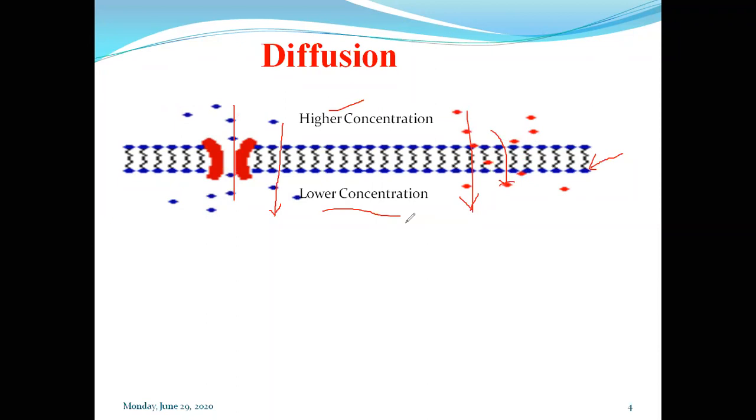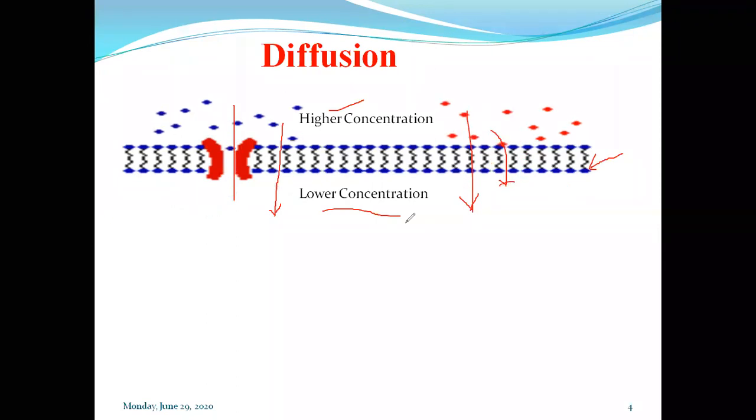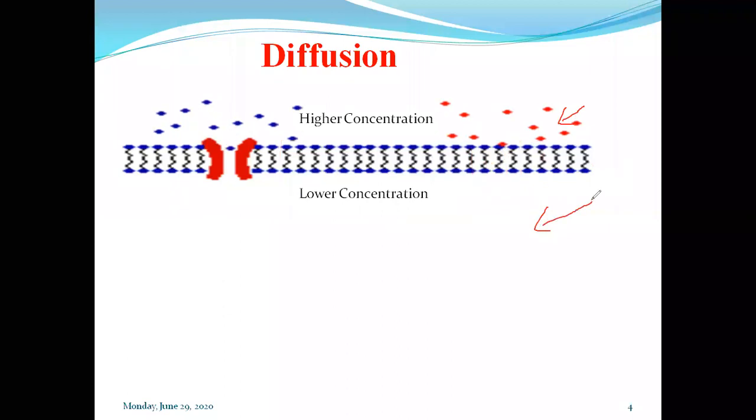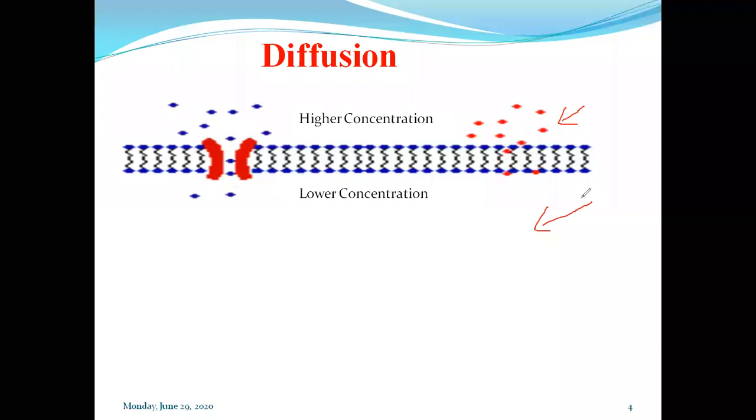Okay, this is exactly what takes place in the process of diffusion, and this is exactly what takes place in our body. If you look at this region, it is the donor compartment. This region we can say is the receiver compartment or acceptor compartment. Also, if you study the diffusion process of the cell, that is the fluid mosaic model, I think you have gone through this fluid mosaic model.